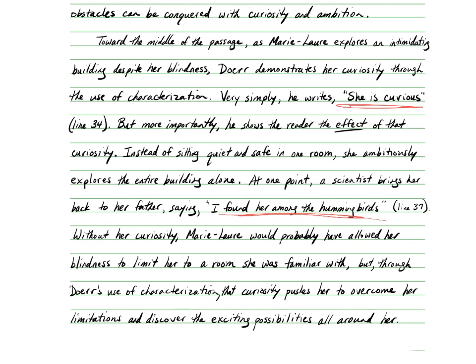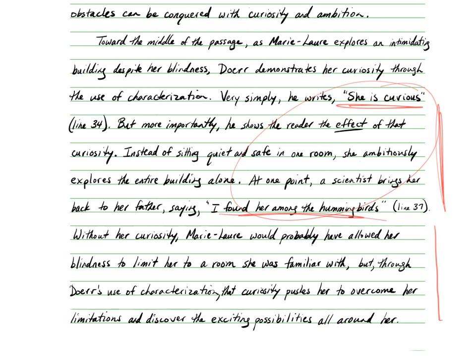So your job here is to explain how this stuff gets to your central idea. And I tried to explain how her wandering around the museum demonstrated that she would overcome her limitations throughout the course of the book. So that's just what I explained here. You just take the details and step by step tell the reader how they prove your point, which is your central idea.